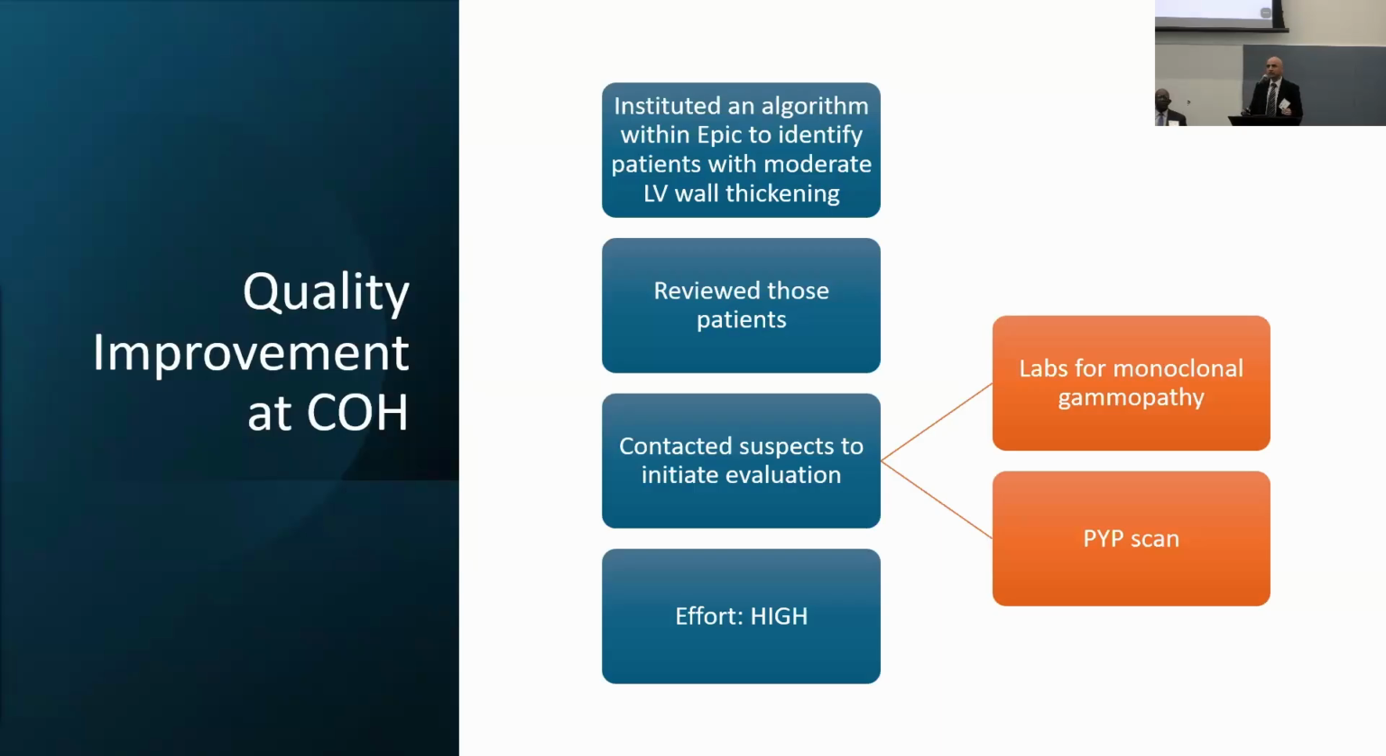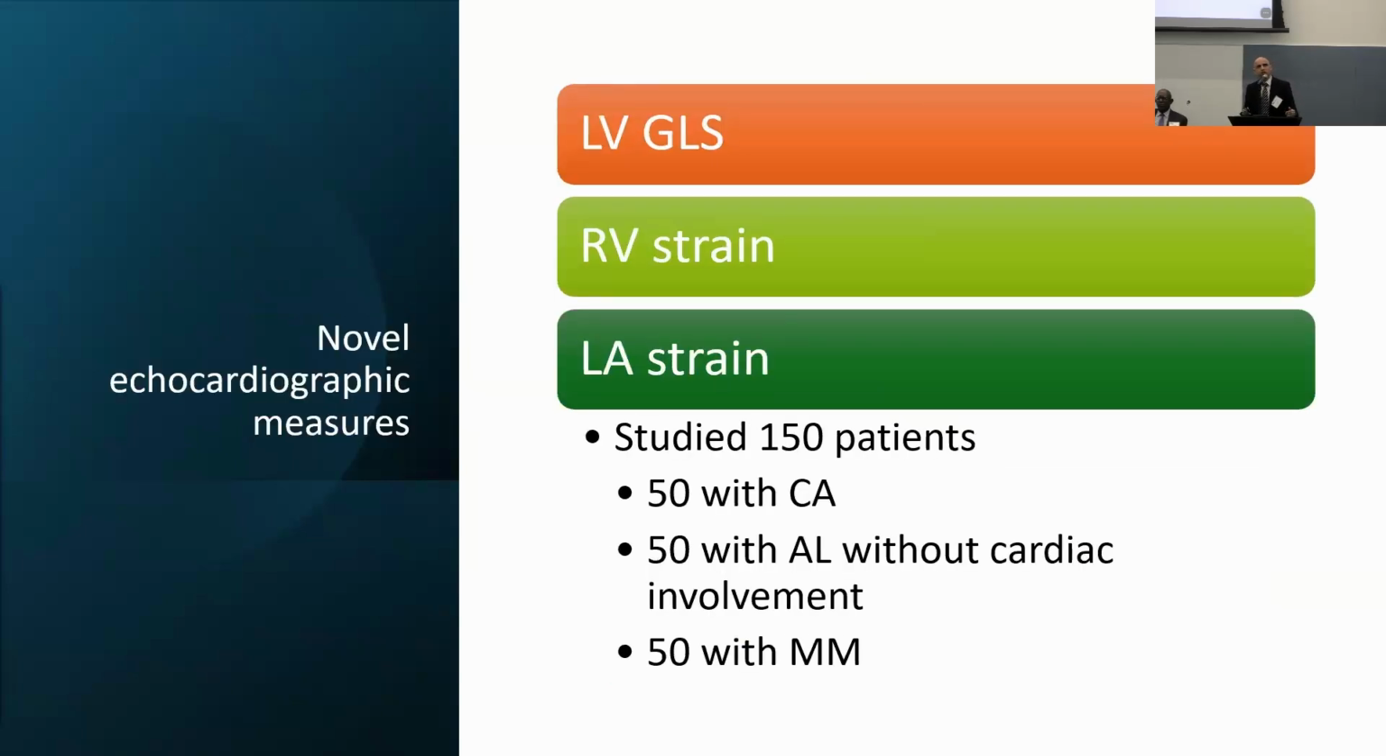So the overall effort, even though this is a fairly simple project where we think that the EMR is going to help us and this can be automated, really still requires a fair bit of effort to then review those patients. Thereafter, we did a study where we looked at novel parameters. I mentioned that we looked at left atrial strain in these patients, and that was another effort to try to identify patients and screen them within our population and find cases of amyloid earlier.